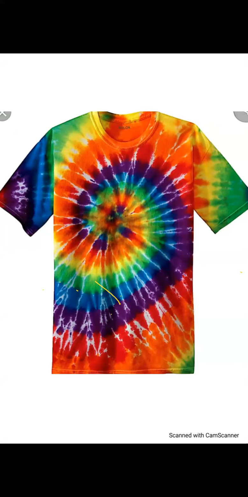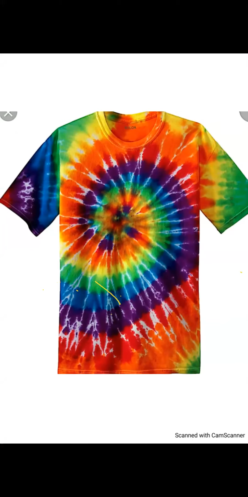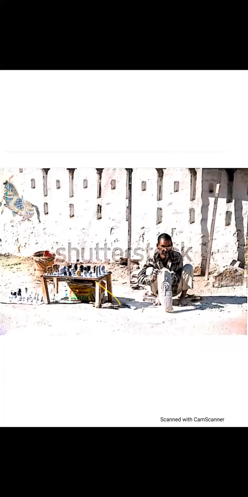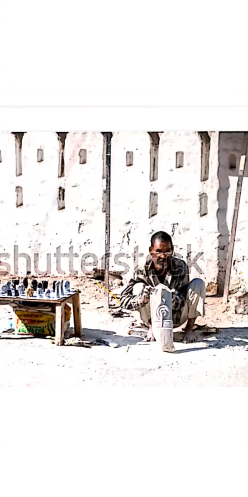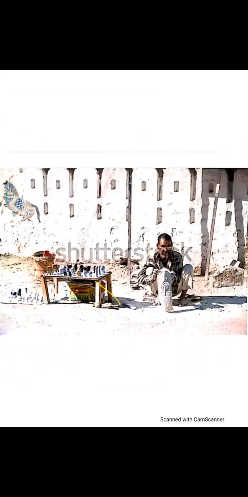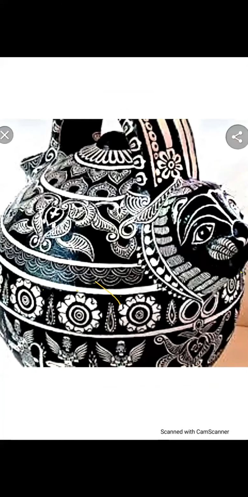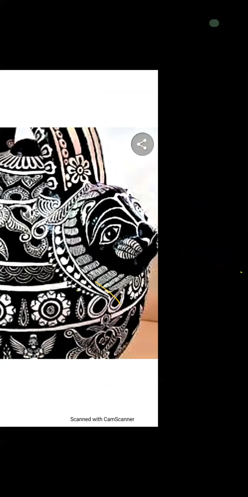This chart is printed in tie and dye. Now that man is doing stone work. This is bidri work, also very famous in Rajasthan. These are some of the occupations of the people living in Rajasthan.